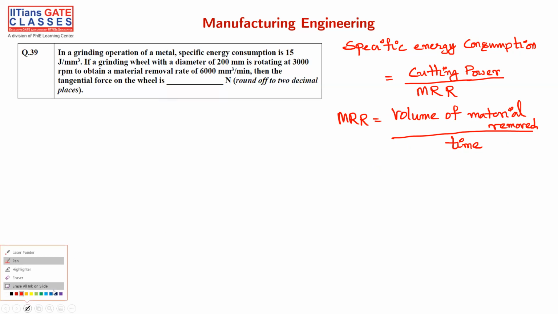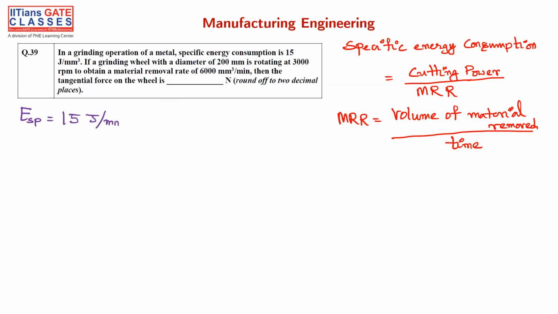So let's write what is given. The specific energy consumption, let's say E_SP, is 15 joule per mm cube, right?